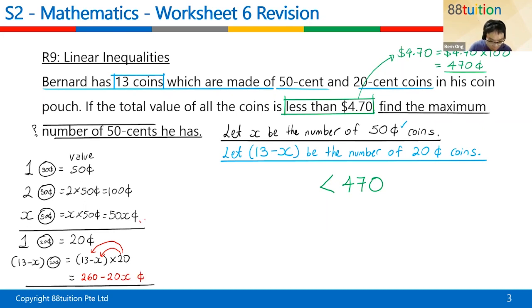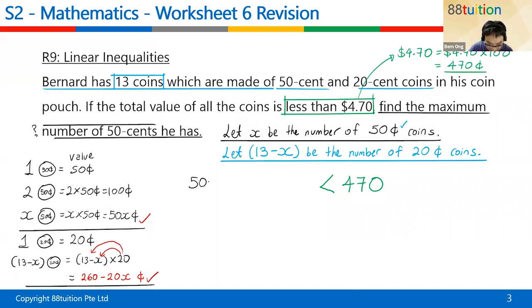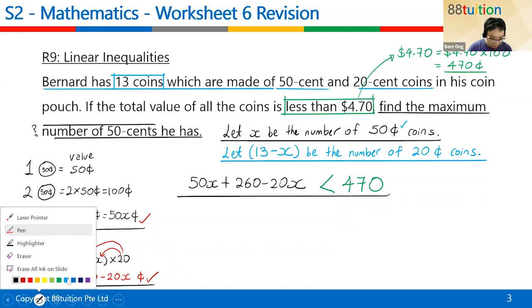So these two must add up together to give you 470 or lesser than 470. So we have 50X plus 260 minus 20X, and everybody is in cents. It's very fair. When you do math, you have to be fair. So for inequalities, you are able to form the equation already. Good job. Let's try to put them together.